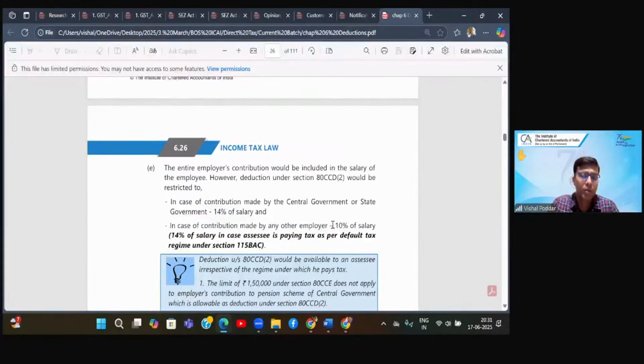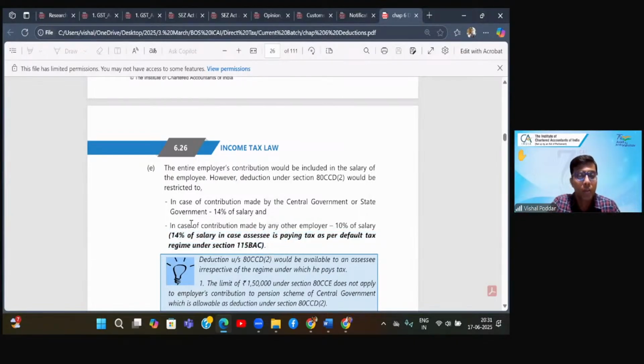And most important, you are getting this benefit even under the new scheme. What is important is that under the new scheme, you will get deduction for this section, only for the employer's portion, and that will be allowed up to 14% of salary, which means for both government employees and private employees.